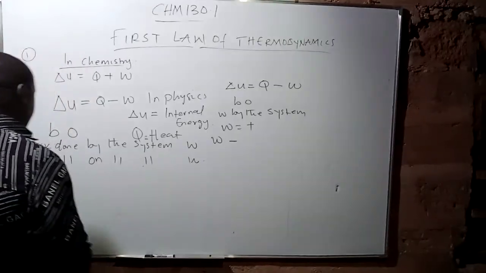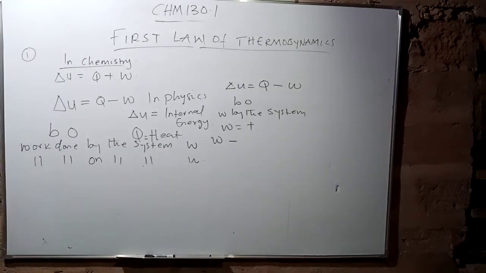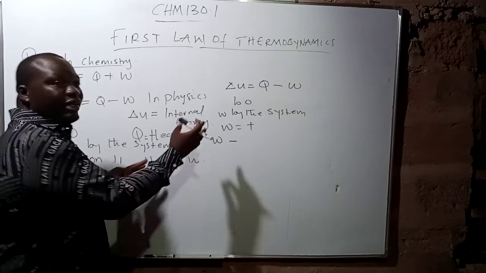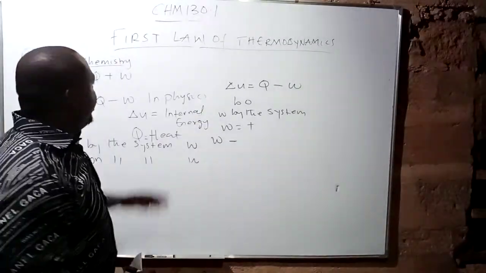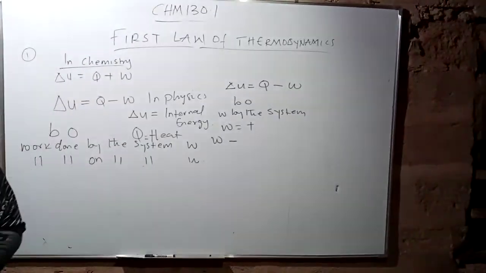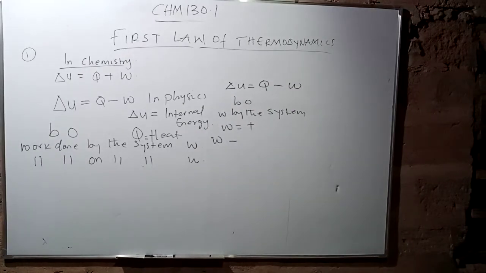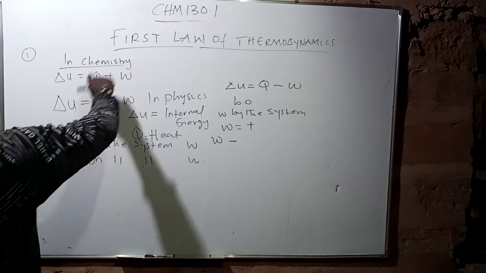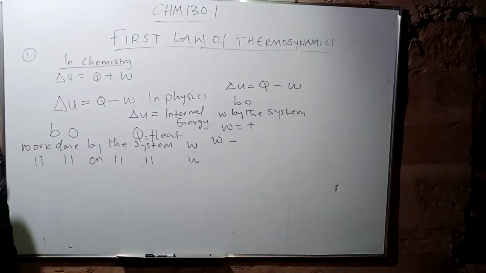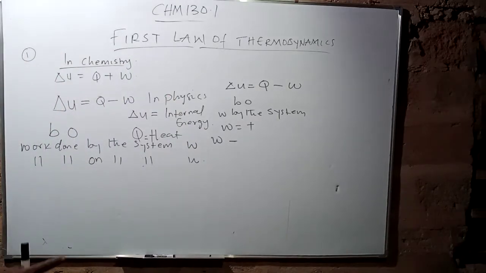This is the introduction. And like I said, why the formula is somehow like this is, in chemistry, they are considering the system point of view, while in physics, we are considering the viewpoint of the surroundings. In chemistry, I will take it again. This is an exam question. In chemistry, they are considering the system point of view, while in physics is the viewpoint of the surroundings.